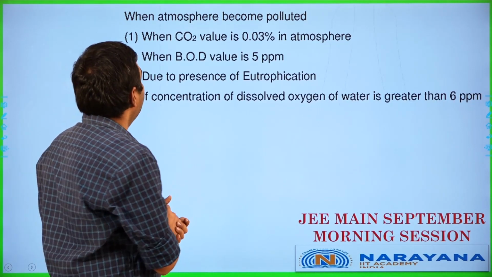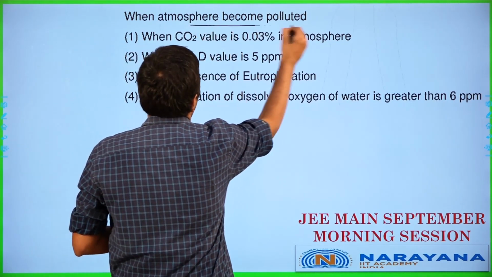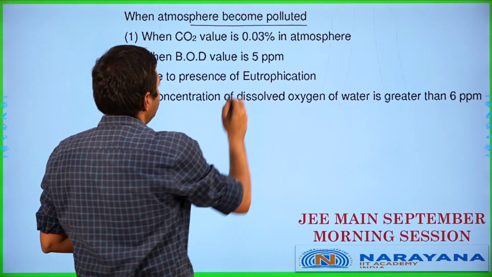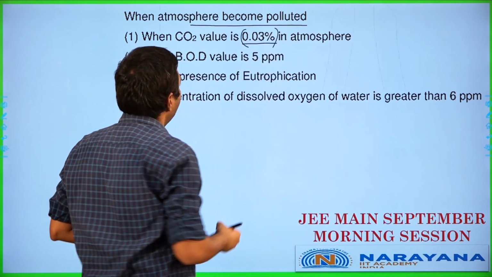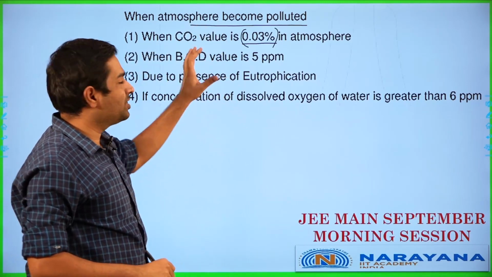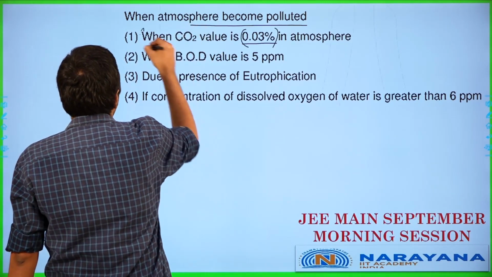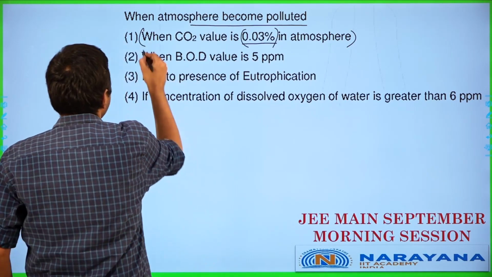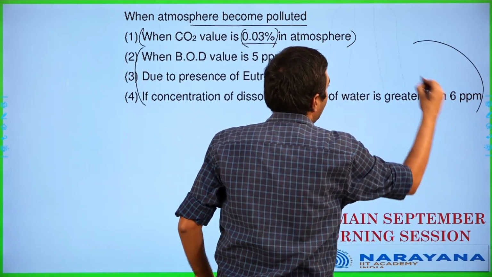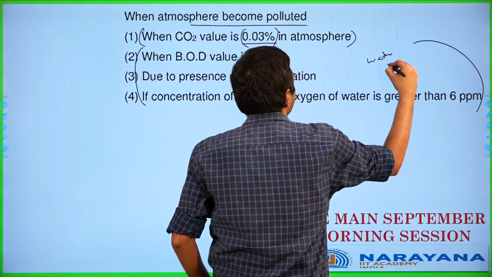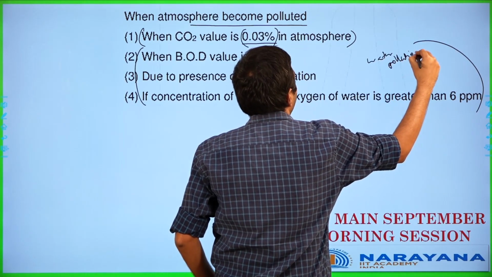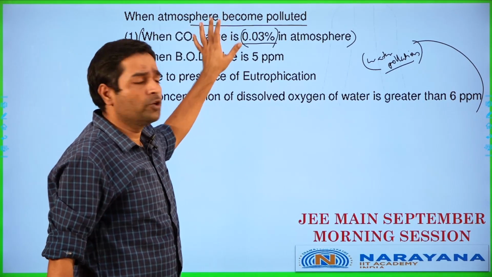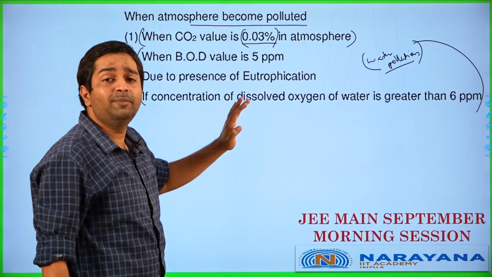Okay, all right. When atmosphere becomes polluted. When carbon dioxide value is 0.03% in atmosphere. Okay, I feel like there is a tiny error in the way the question is phrased over here, because the first point is going to be for atmospheric pollution, but the remaining 3 points are going to be with respect to water pollution. These 3 are not meant for atmospheric pollution. So there is probably some issue in the question over there, but the options seem to be reasonably clear.